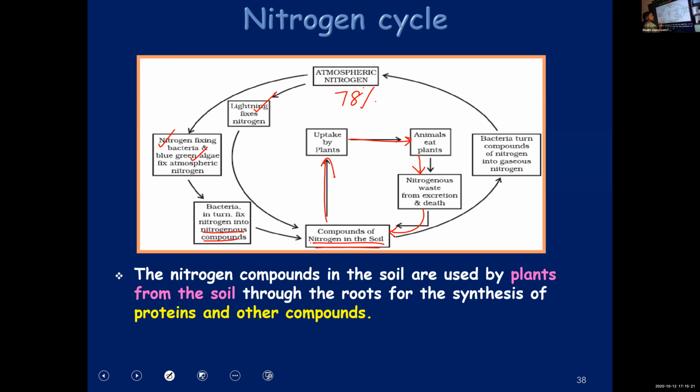There are certain other bacteria. What they do is convert some amount of nitrogen compounds back to nitrogen, because only then can that 78% be kept constant. So once again, I'll repeat it.